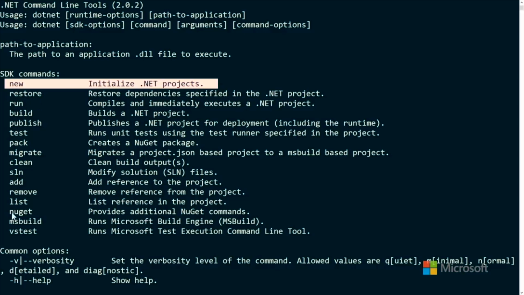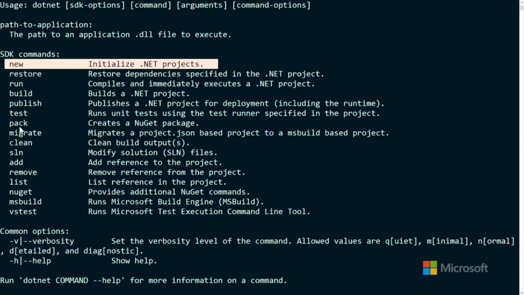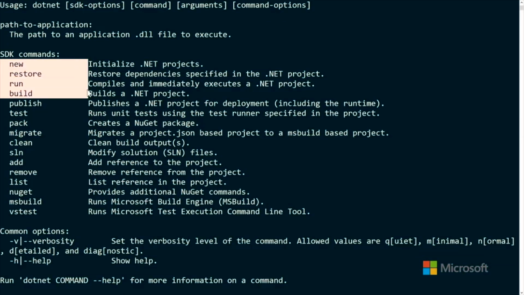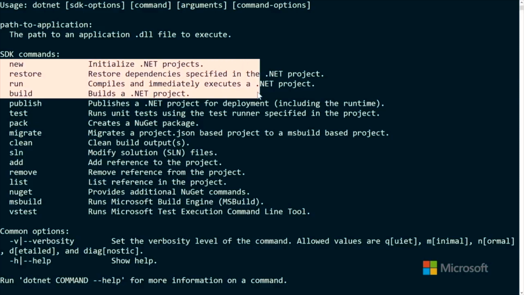Now a lot of this might not be familiar, some of it might be confusing, but we're going to focus on the basics. I think that making stuff and running stuff and building stuff is where we'll start for this module. That's where we'll be right now.